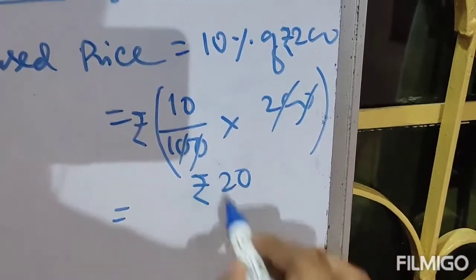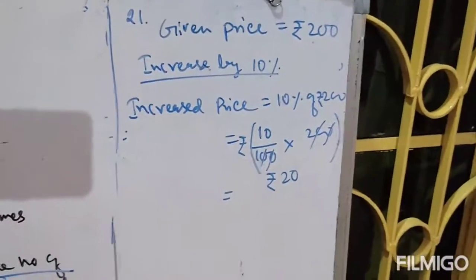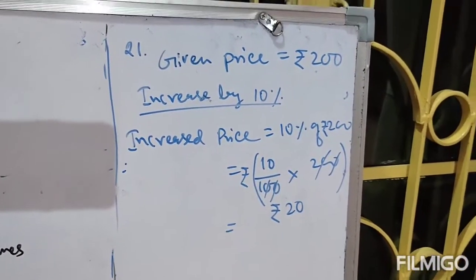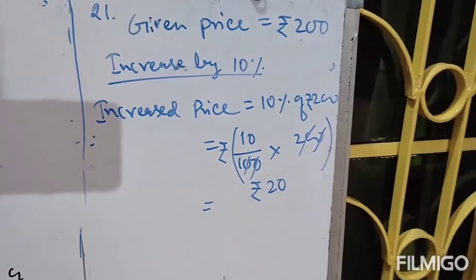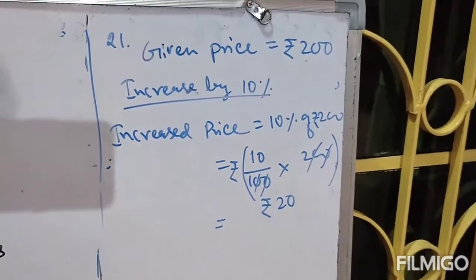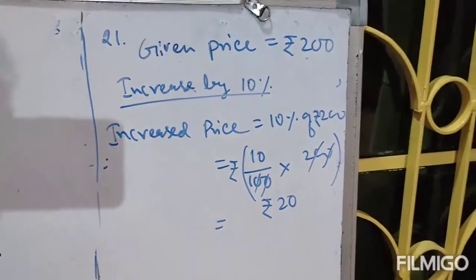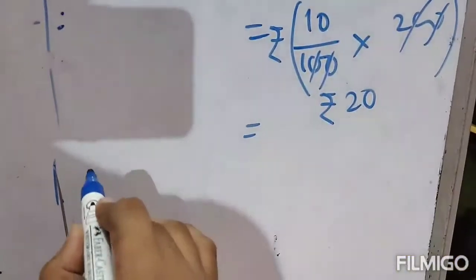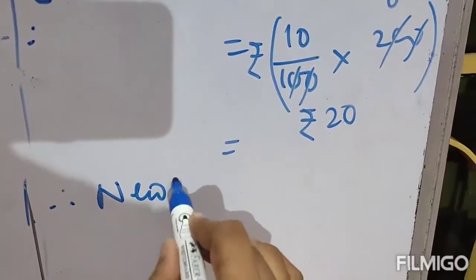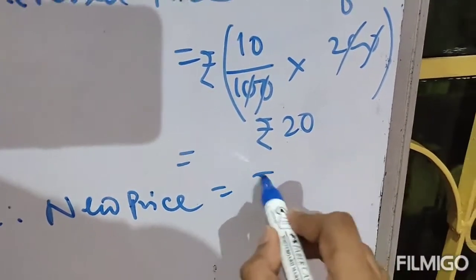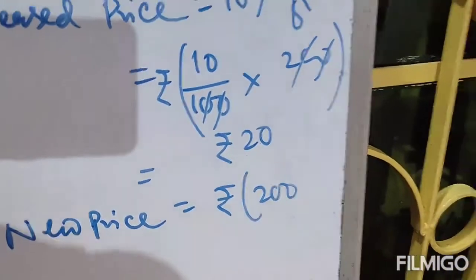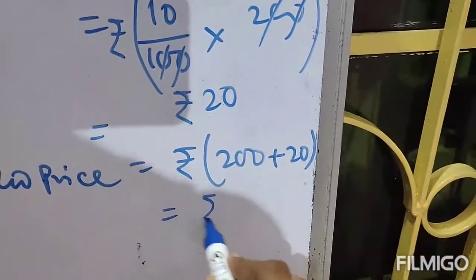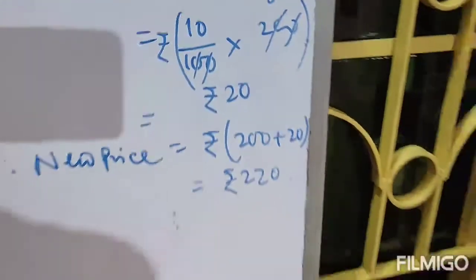This is 20 rupees. That means a 10% increase means the price is increased by 20 rupees. The base price was 200 rupees and you have increased it by 20 rupees. So your new price is 200 plus 20, that means your new price is 220 rupees.